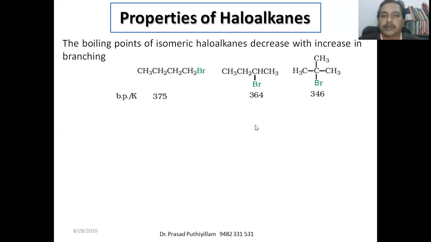So if you have two molecules given, one is less branched or not having a branch side group, and the other molecule with a branch is there, then the haloalkane with a branch will have a lower boiling point.